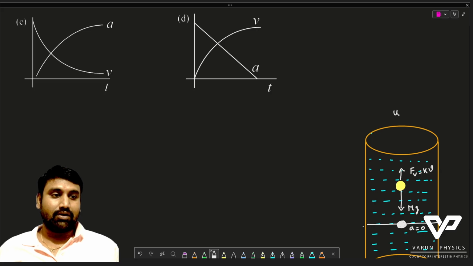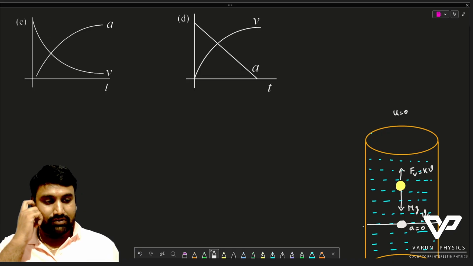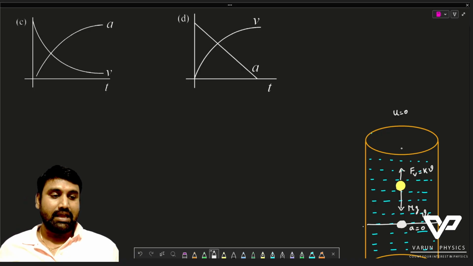Initially the velocity is equal to 0, and as it comes down, its velocity keeps on increasing because of the mg force, but at some point its acceleration becomes 0 and it reaches terminal velocity. It means from 0 it keeps on increasing and at some point it becomes constant.